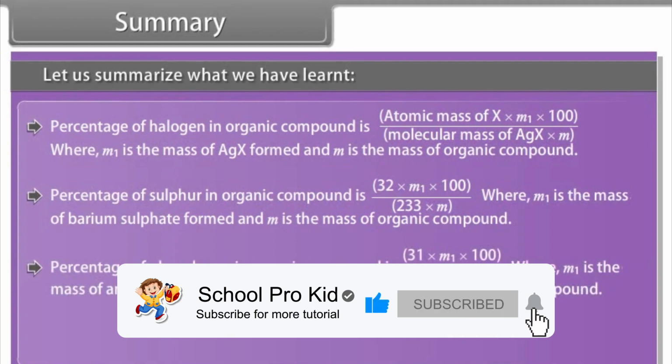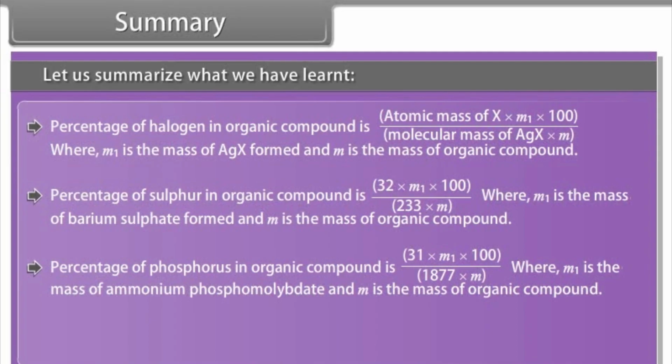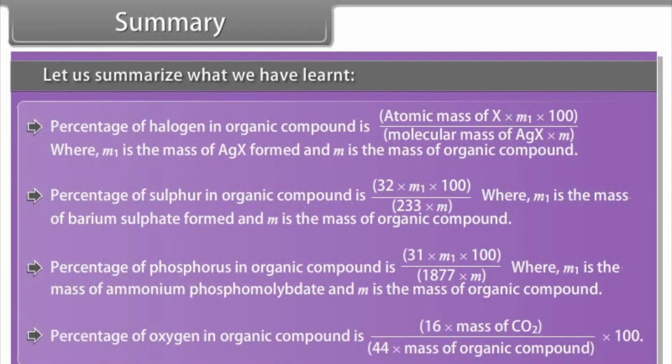Percentage of phosphorus in organic compound is 31 × M1 × 100 divided by 1877 × M, where M1 is the mass of ammonium phosphomolybdate and M is the mass of organic compound. Percentage of oxygen in organic compound is 16 × mass of carbon dioxide divided by 44 × mass of organic compound × 100.